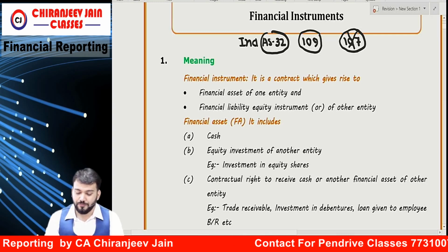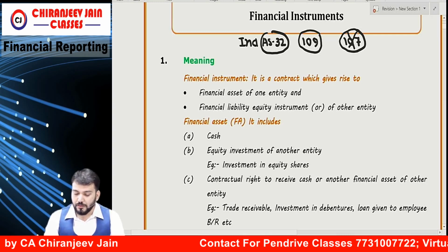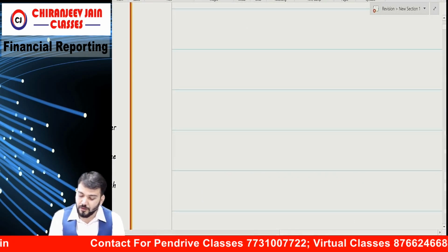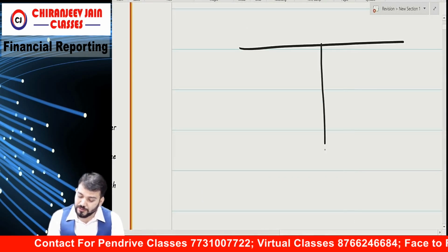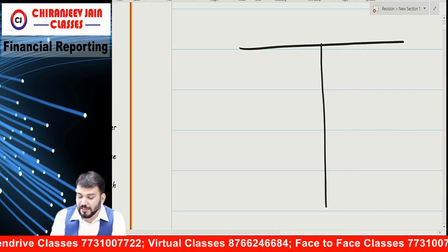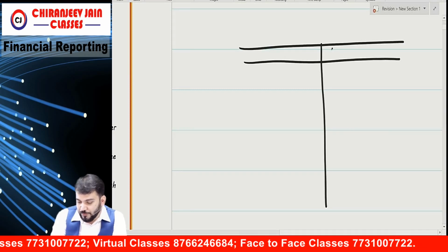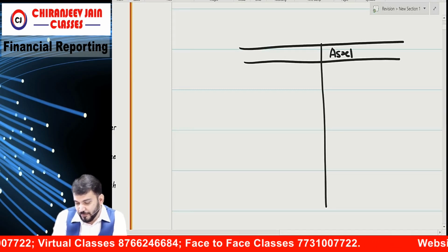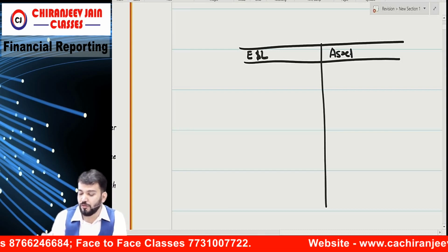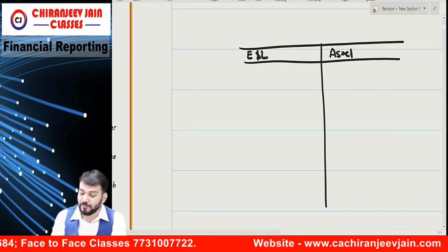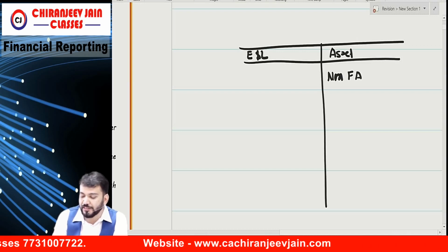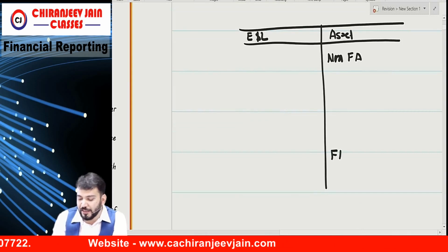Now the chapter concentrates on what? The chapter concentrates on assets and liabilities. So if I say this is asset, this is equity and liability. As per this chapter, there are two types of asset: one is non-financial asset, one is financial asset.